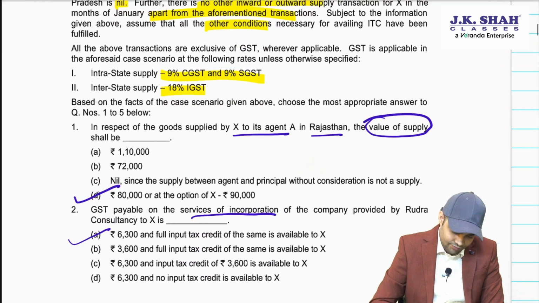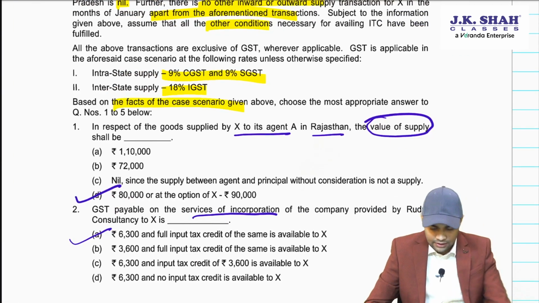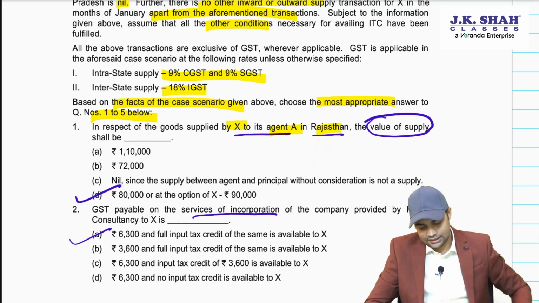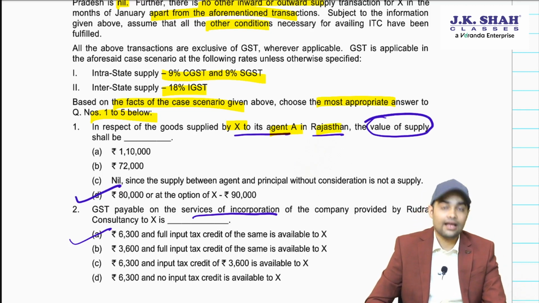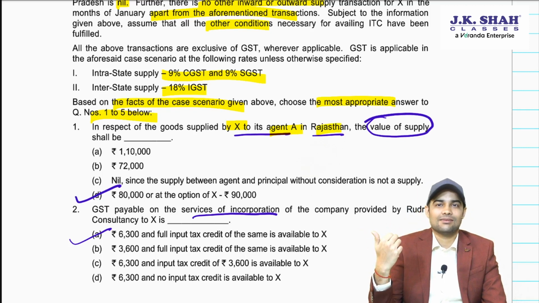Based on the above facts, choose the most appropriate answer from 1 to 5. In respect of goods supplied by X to agent A in Rajasthan, what would be the value of supply? Agent, open market value or 90% of the price at which he supplies further?